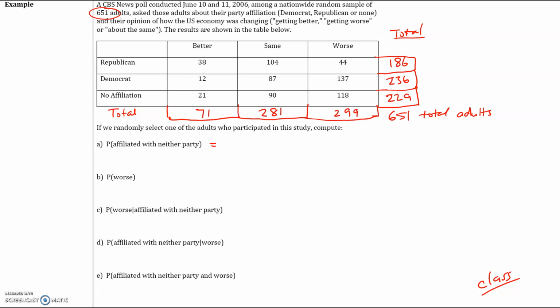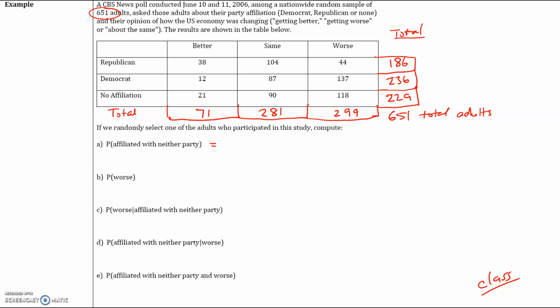Now, the first thing we have to do is we're given the individual values, but we're not given any totals. So the first thing we have to do is add up the totals. So you have 38, 104, 44, that gives you 186, and so on and so forth. What I recommend is that you put these in your notes because you will see a very similar problem on the homework, and it'll be the same numbers. So the totals are going to be the same, which means it'll save you a little bit of time.